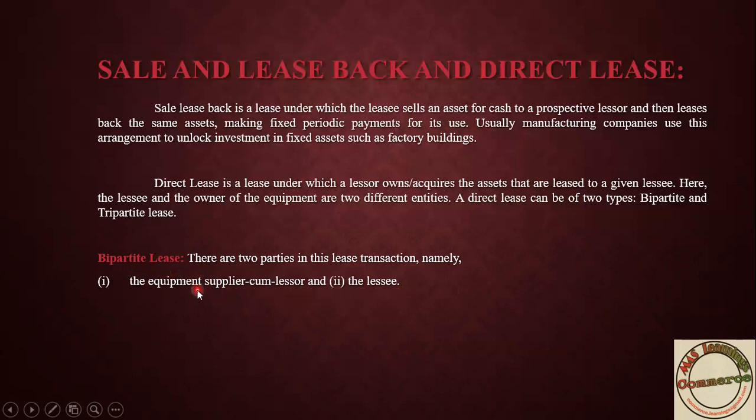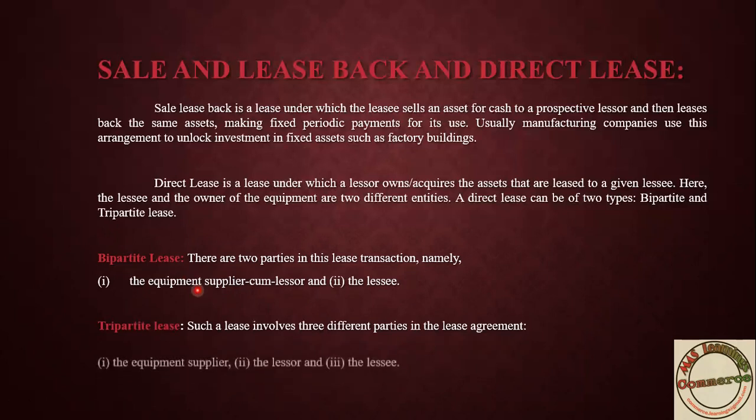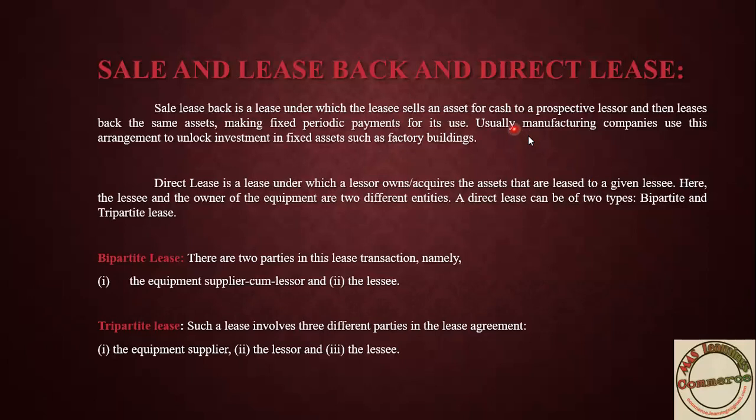That is bipartite. Another one is tripartite. Here there are three parties. One is the equipment supplier. Second, the lessor will take this asset from the equipment supplier. Then this lessor will provide the right to use to whom? The lessee. This is sale and leaseback and direct lease.